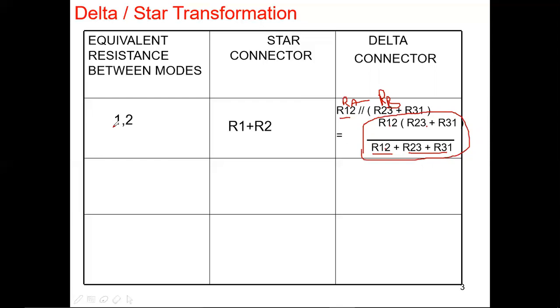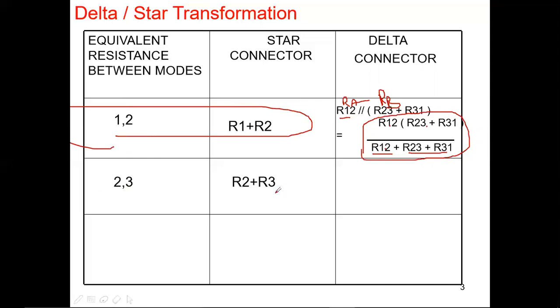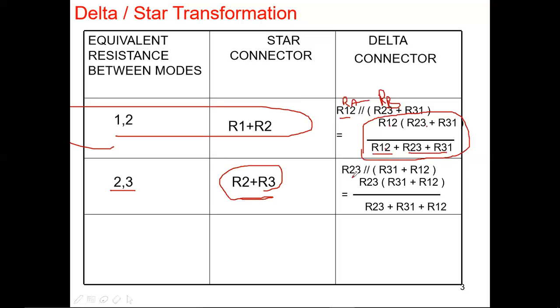Right, next let me do the next, 2 and 3. For 2 and 3 you can also write directly R2 plus R3 by observing the circuit. While you are taking R12, it will come R1 plus R2. While you are taking R23, it will come R2 plus R3. Same, similar. You can guess it directly. Next, what about the delta? For delta, R23 means R23 R31 plus R12 by R23 plus R31. Similarly, down the line, in the denominator, you will get similar parameters, right?